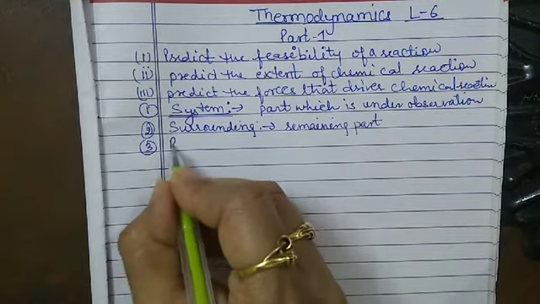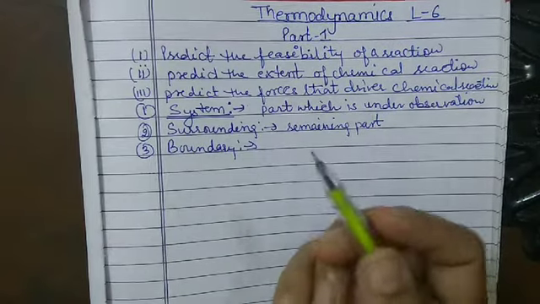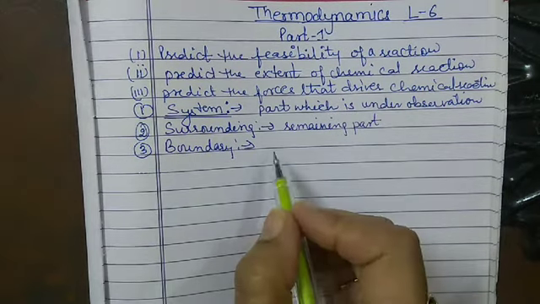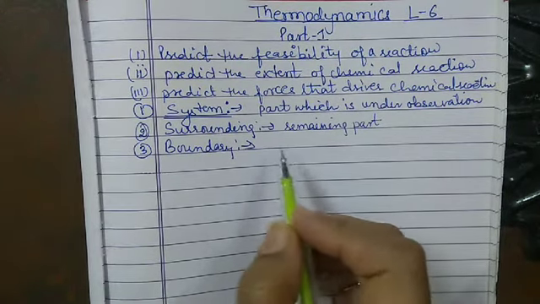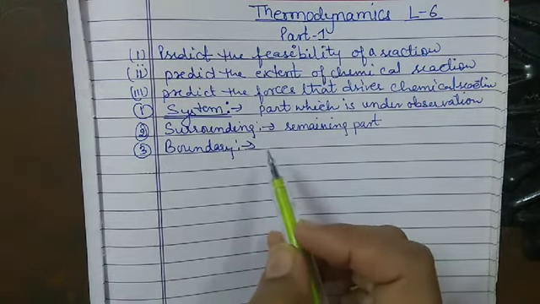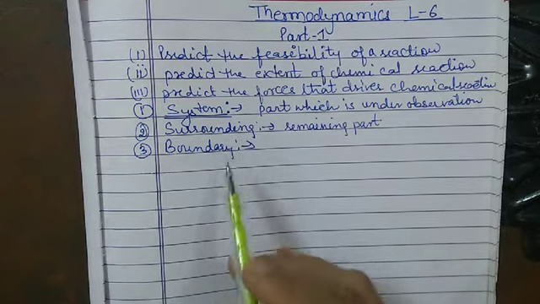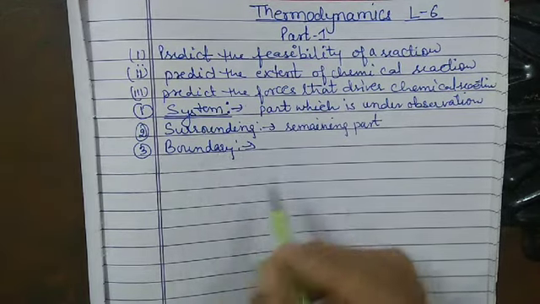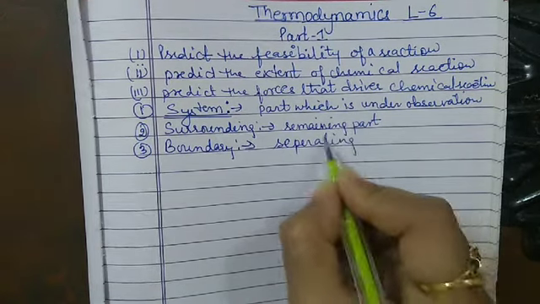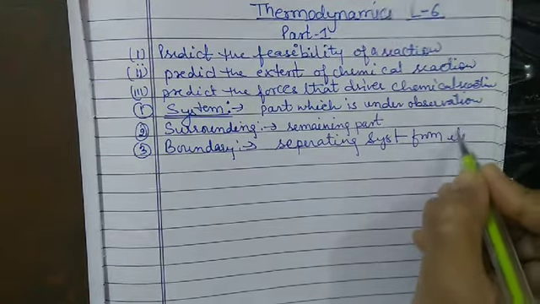Now the third term is the boundary. The boundary is in between the system and the surrounding. It is also termed as real or imaginary surfaces, or lines separating the system from its surrounding.